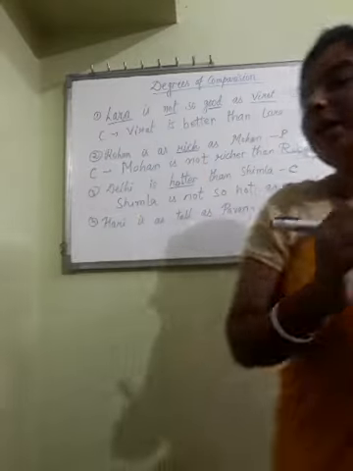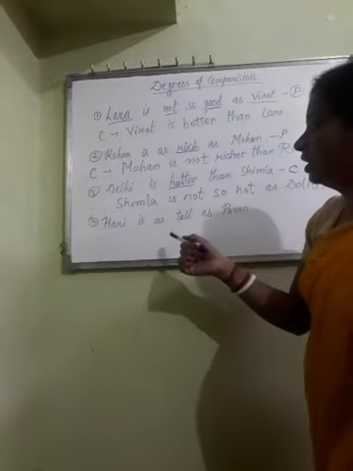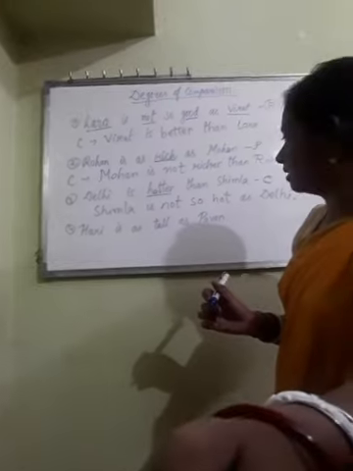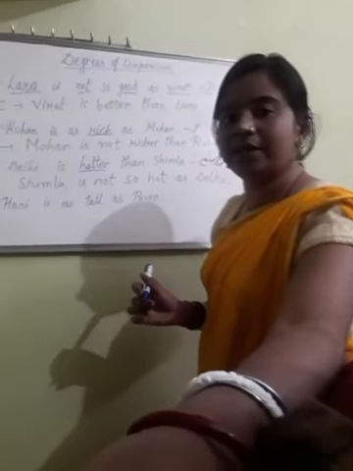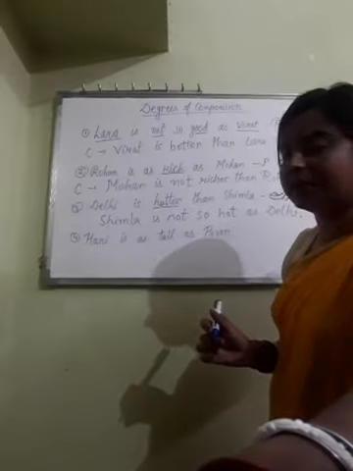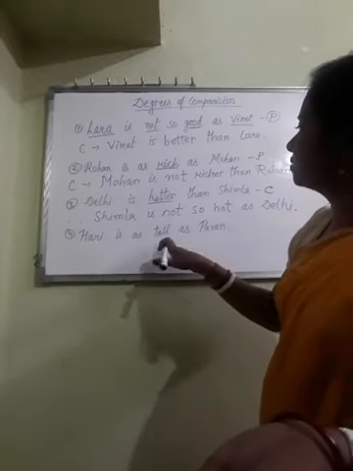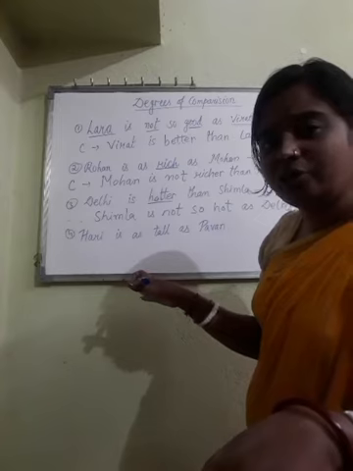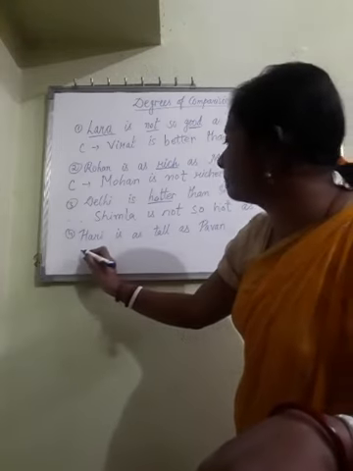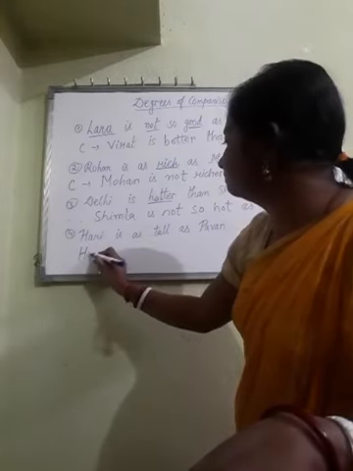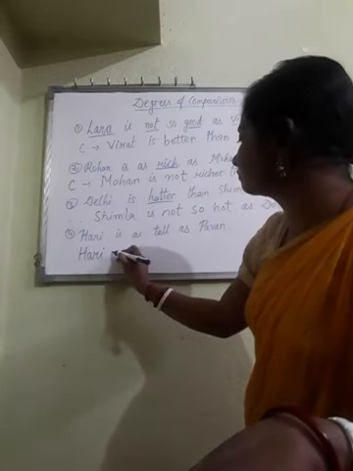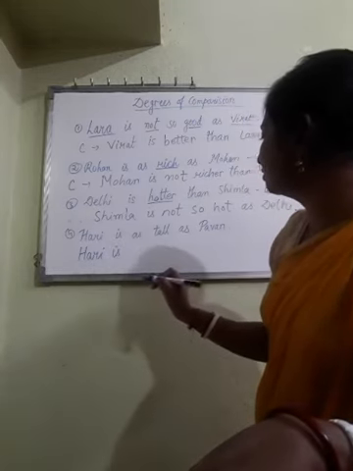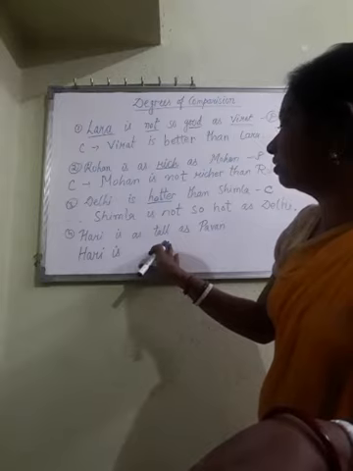Now coming to the last question, the fourth question. Hari is as tall as Pawan. This question is like question number 2. These two questions are the same, and I think you can write it yourself. Hari is tall.